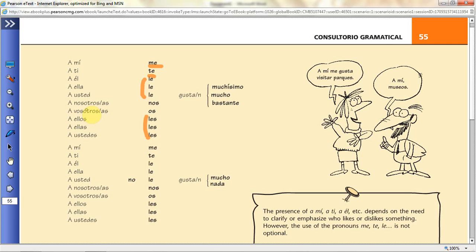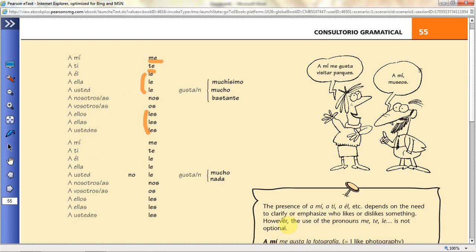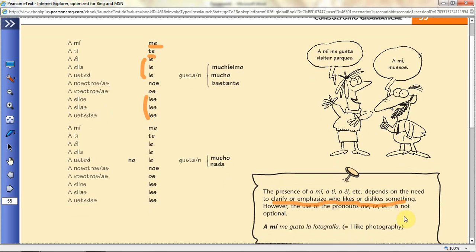Okay, so we have here a list of other words, and these other words, they might clarify or emphasize who likes or dislikes something. Okay, these are optional, so we could put it like this. Me gusta la fotografía. A mí me gusta la fotografía.